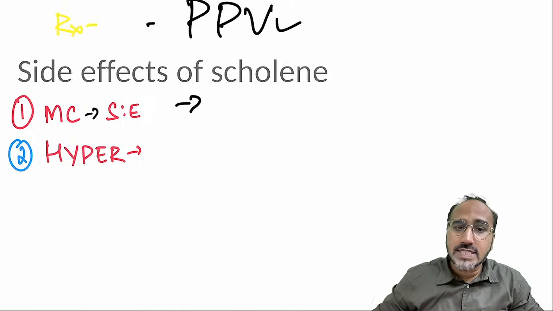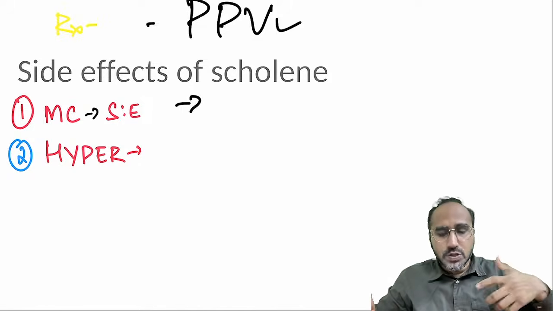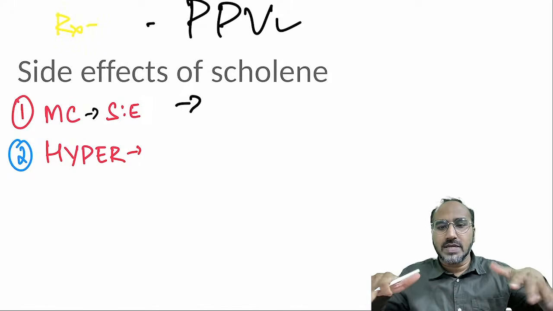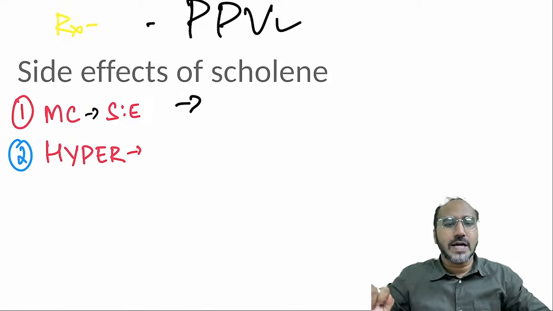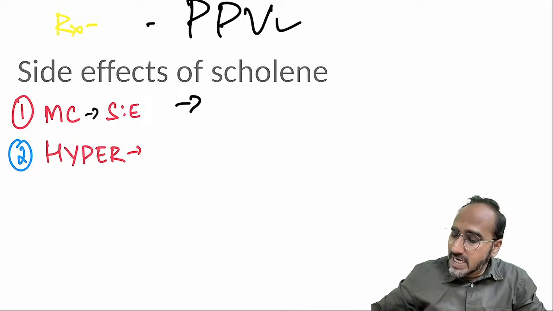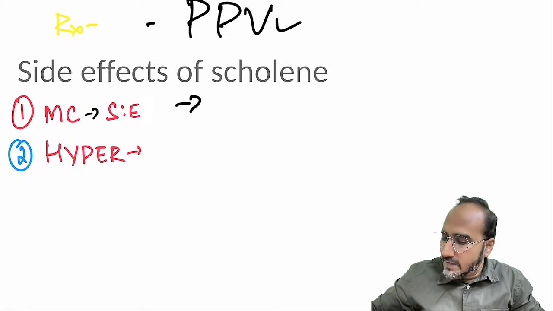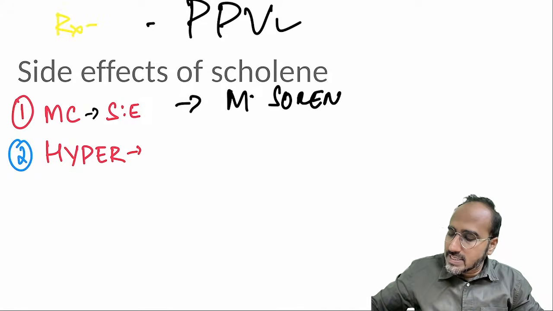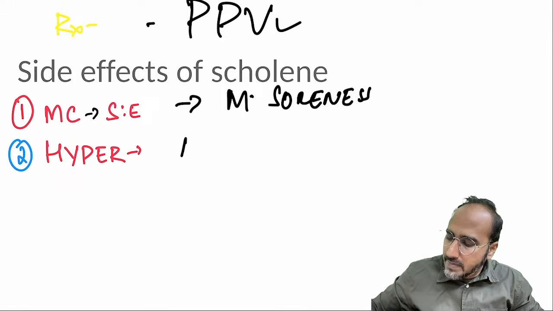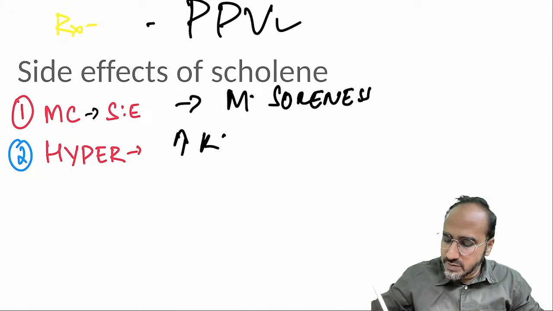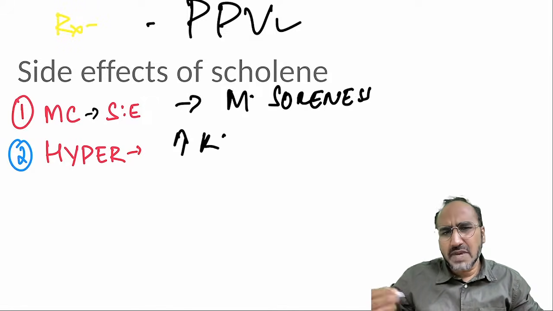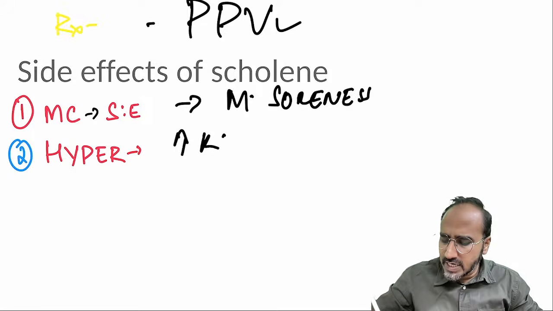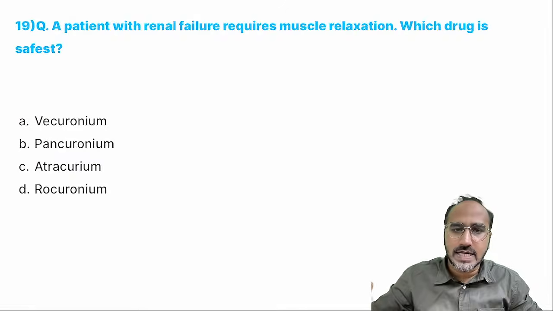what are the side effects of choline? Remember guys, when you give choline to the patient, initially the patient will have violent muscle contraction and then the muscle will become relaxed. Due to that, the most common side effect of choline that the patient will land up with, what is it, guys? Patient will have muscle soreness. The second common side effect is hyperkalemia. The patient's potassium levels would be high. Apart from that, malignant hyperthermia can also be seen as a side effect of choline that we will discuss later.